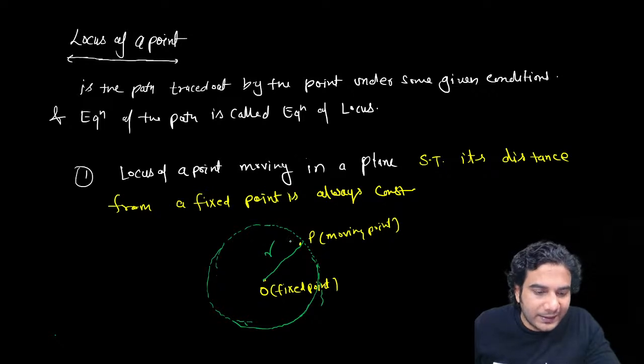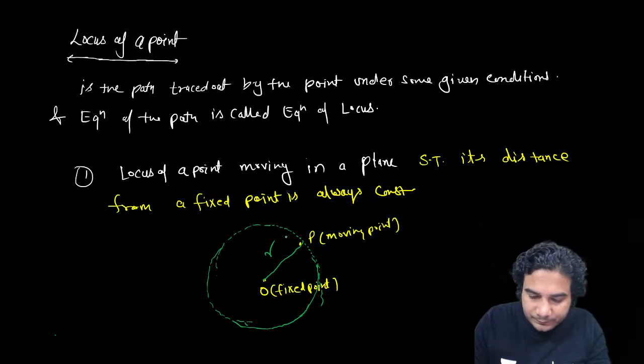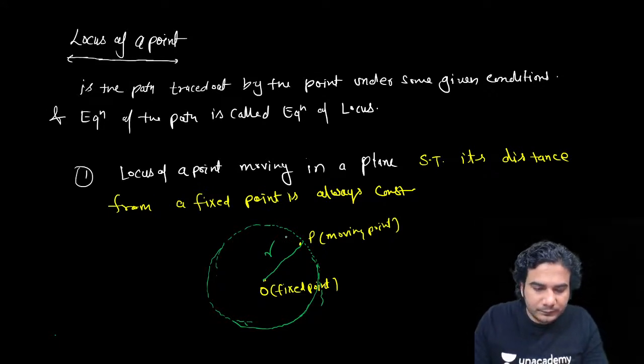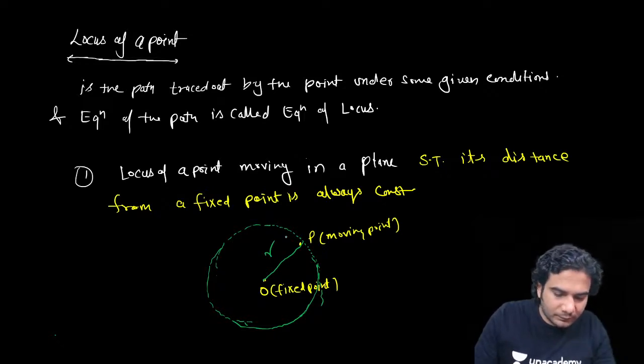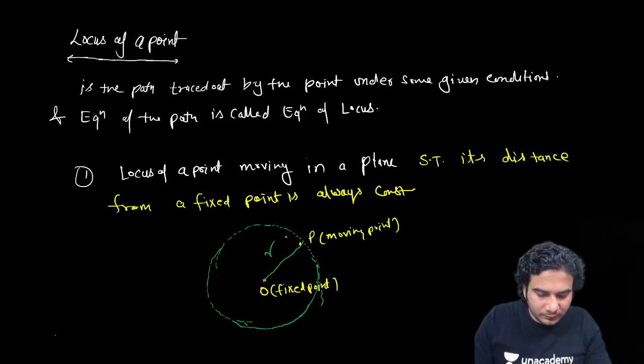Now I'll tell you some standard locus first. You need to remember those points. Now, second point is locus of a point. These points which I'm mentioning here are very important in many chapters like complex numbers, like vectors. In the whole syllabus of IIT-JEE, these points will come again and again. So just take care of these points and remember these locus.